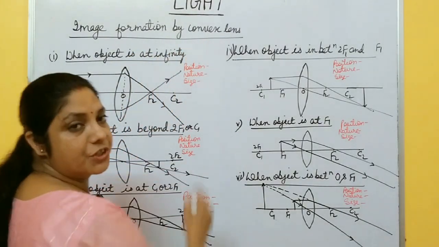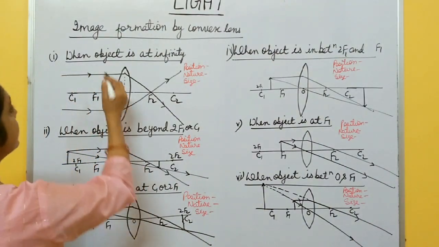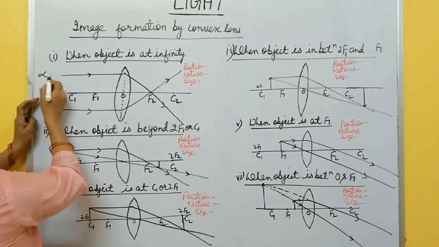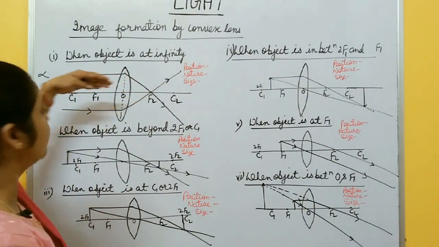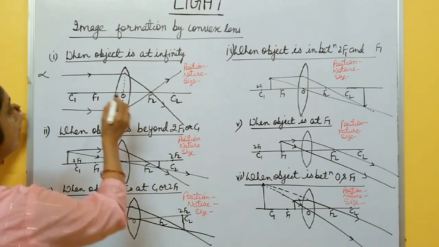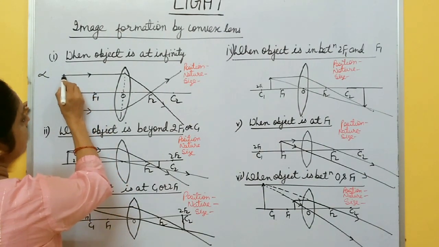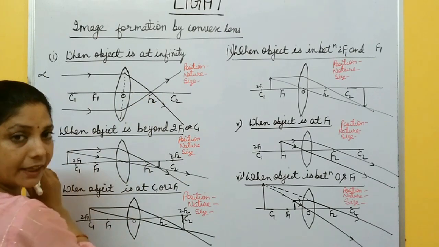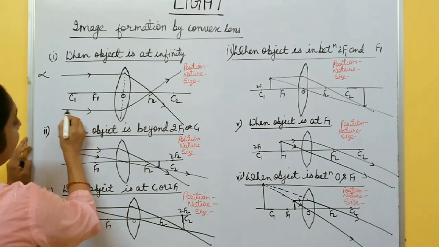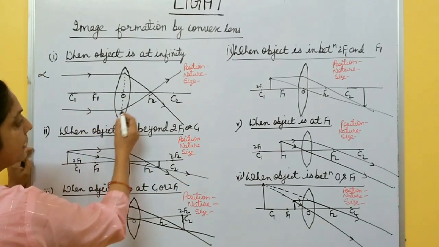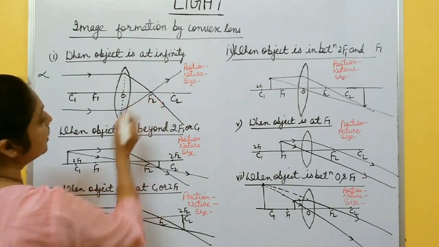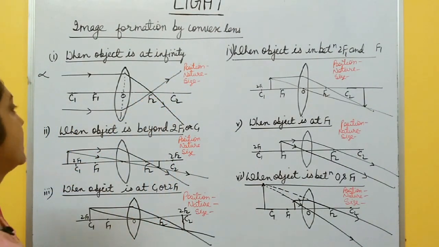Now, image formation by convex lens. First, when the object is at infinity. Object is at infinity means rays are coming parallel to the principal axis. In this case, suppose this ray is coming parallel to the principal axis. After refraction it passes through second focus. Again, second ray is coming parallel to the principal axis. It again passes through second focus. The two rays actually meet at second focus.